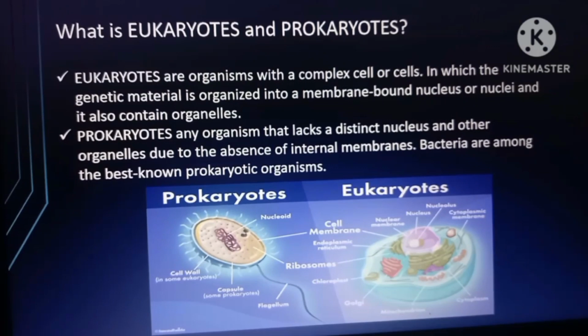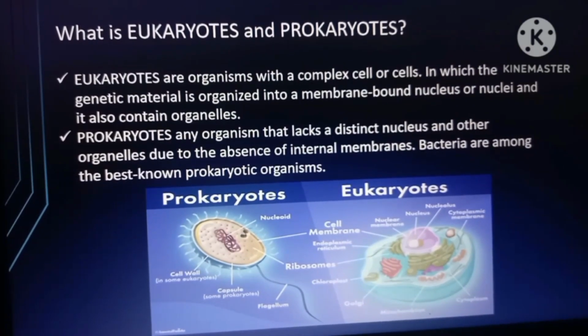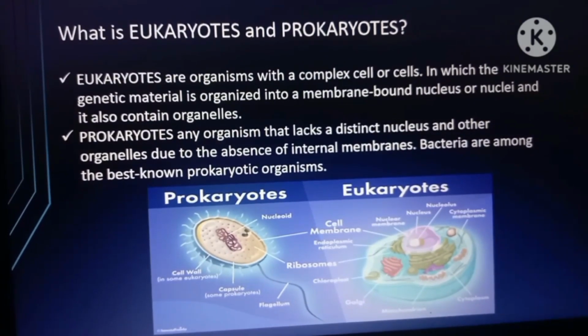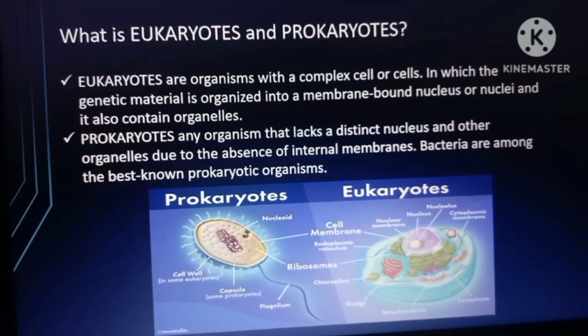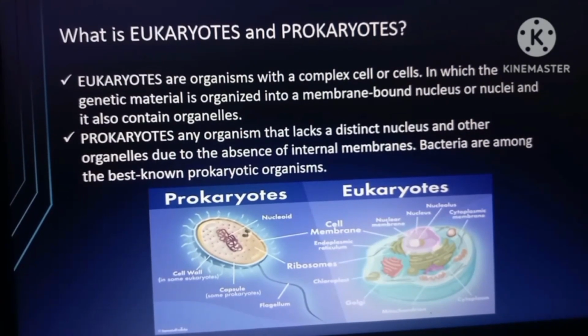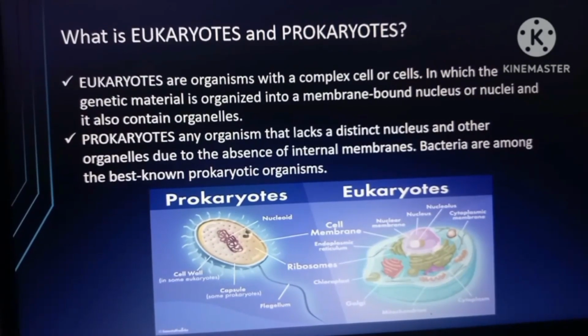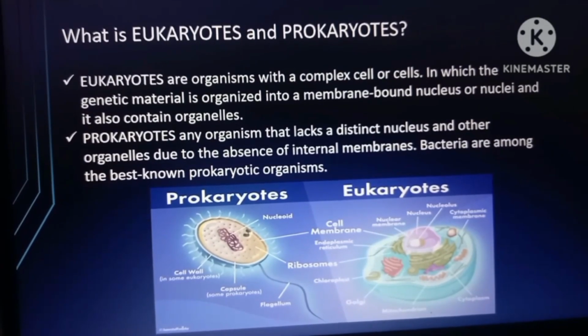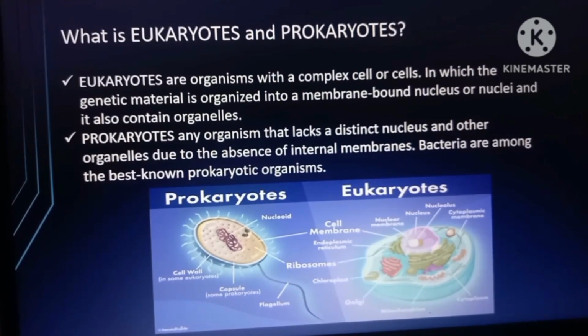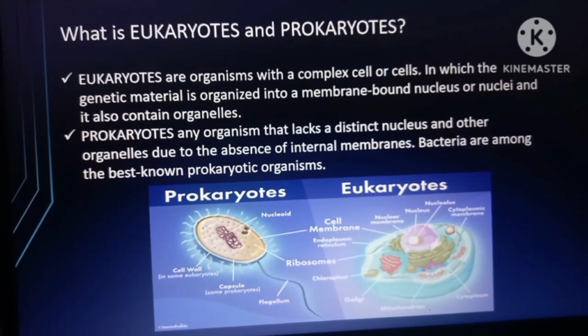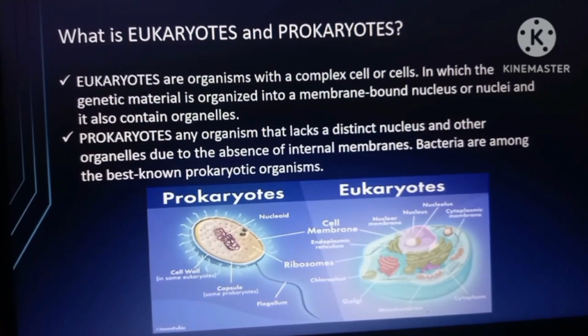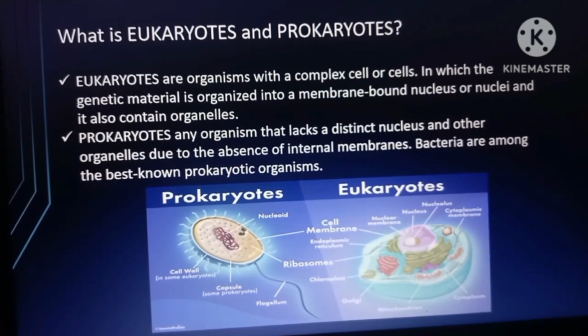So what is Eukaryotes and Prokaryotes? Eukaryotes are organisms with a complex cell or cells, in which the genetic material is organized into a membrane-bound nucleus or nuclei, and it also contains organelles. So it means eukaryotes, from the word complex itself, meaning it is not easy to read or to process.